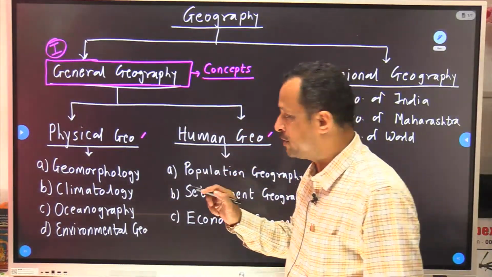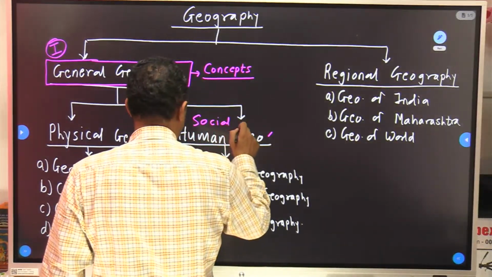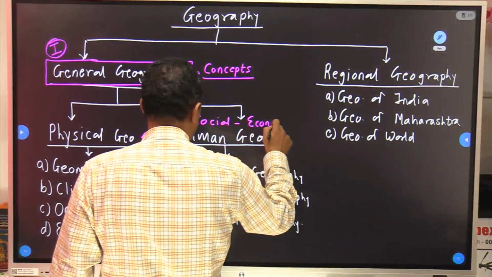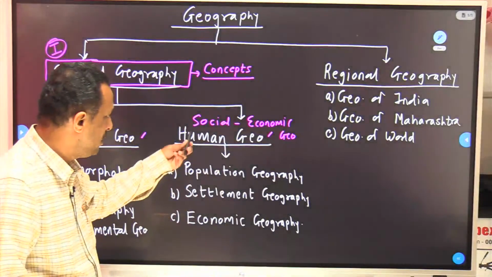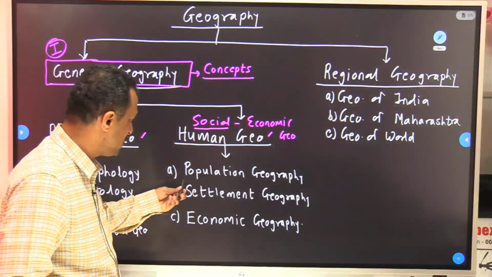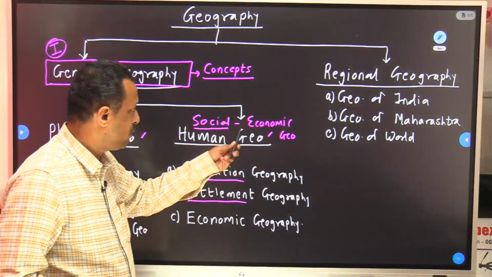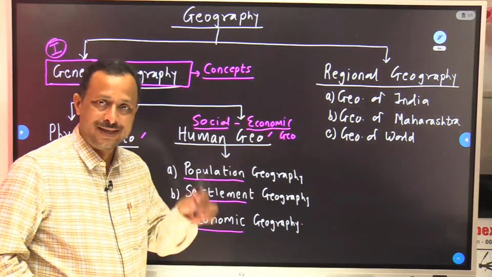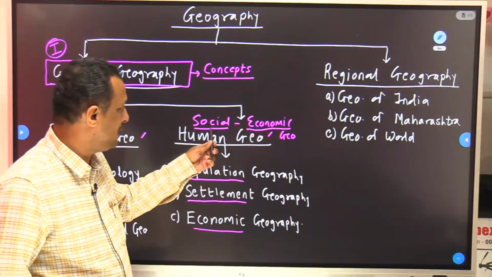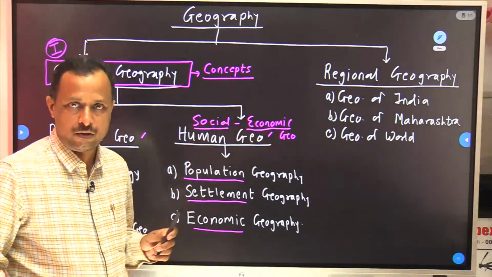This human geography is also known as social and economic geography. Why social? This social component is presented over here, population and settlement. Economic component is presented over here in economic geography. That's why many times they label it as socio-economic or social and economic geography.